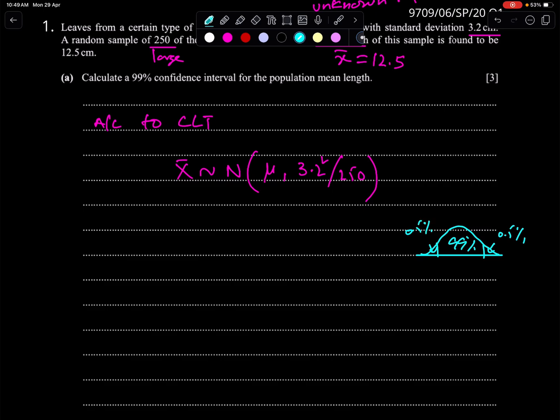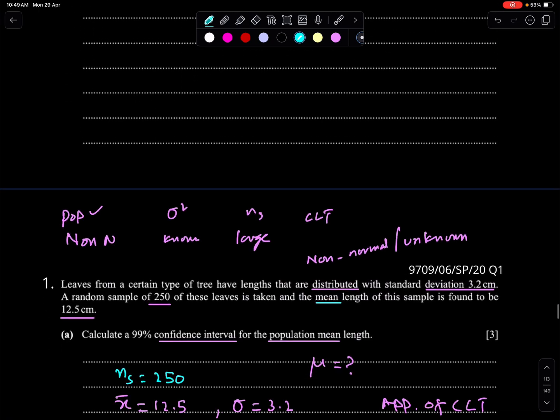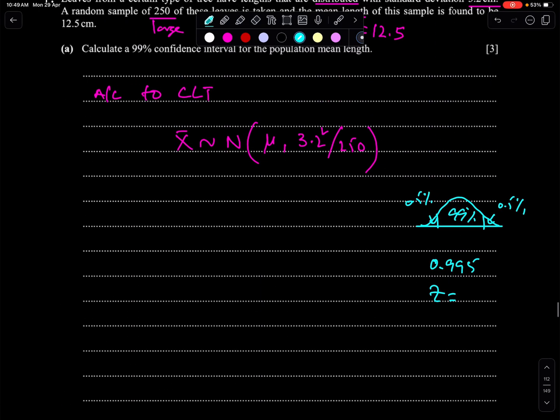So this total area, the lower tail area, is 99.5%, 0.995. I think 2.576 is the value. You can find this value either from table or calculator.